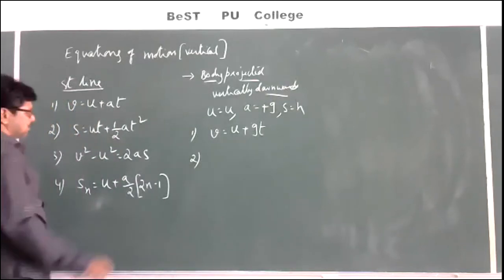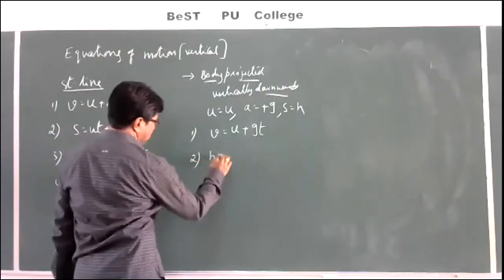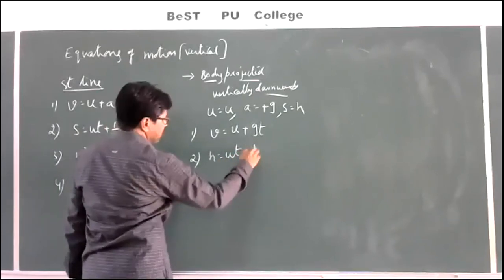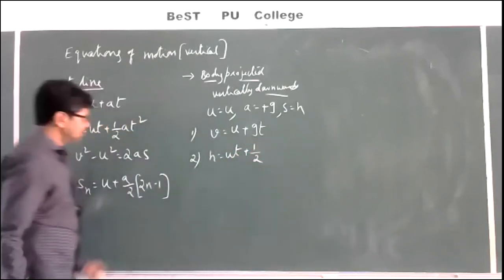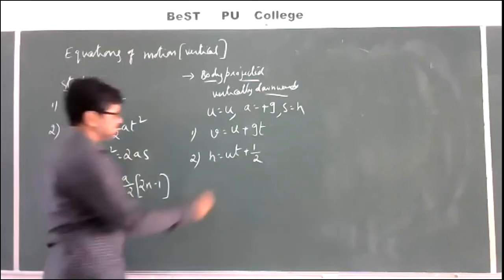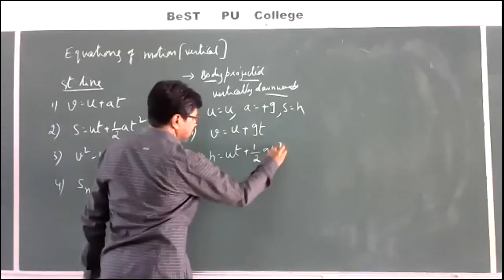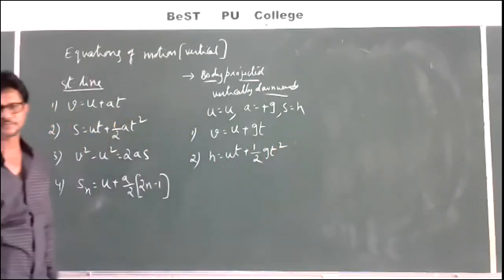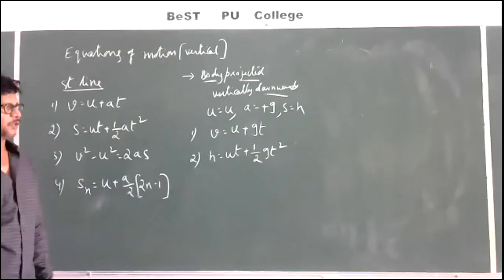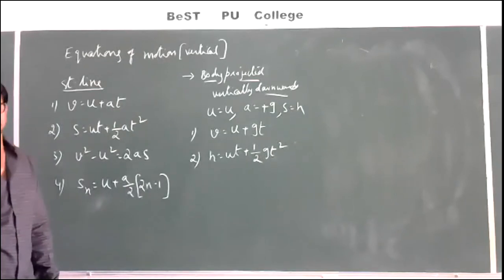Then the second equation will become H is equal to ut plus half, instead of a, g. Half g t square. H is equal to ut plus half gt square.